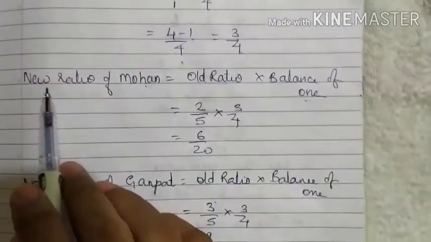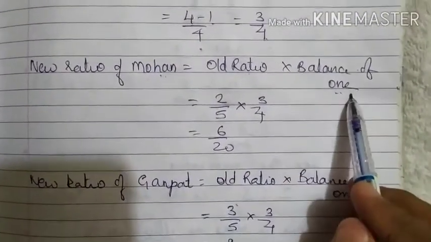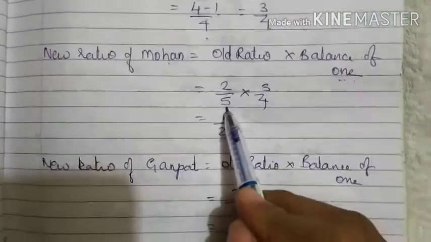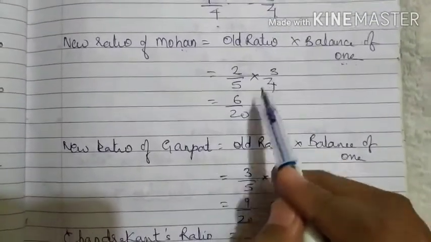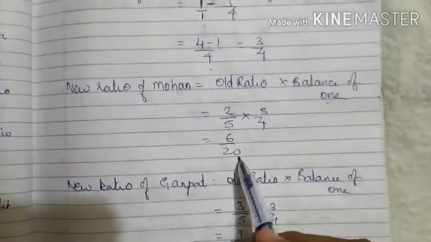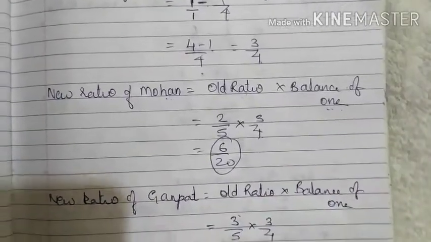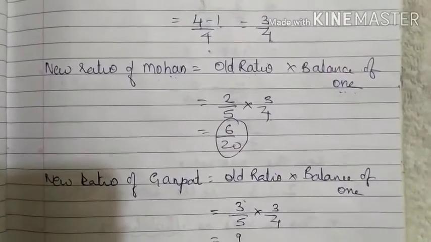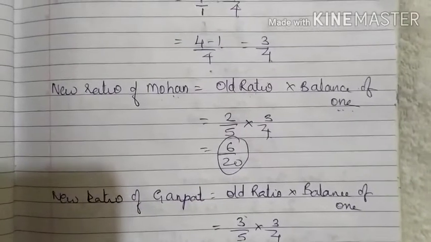See here. The new ratio of Mohan is equal to old ratio into balance of 1. So what is the old ratio? 2 by 5 into balance of 1, 3 by 4. So 2 3s are 6, 5 4s are 20. So 6/20 is the new profit sharing ratio of Mohan.